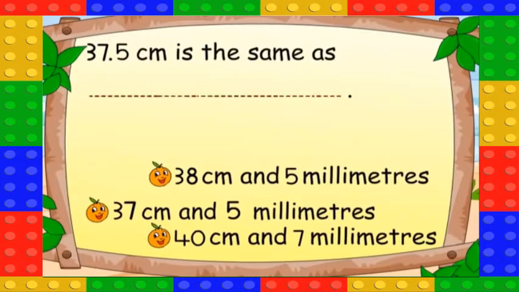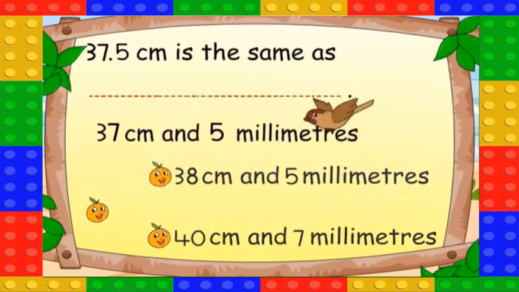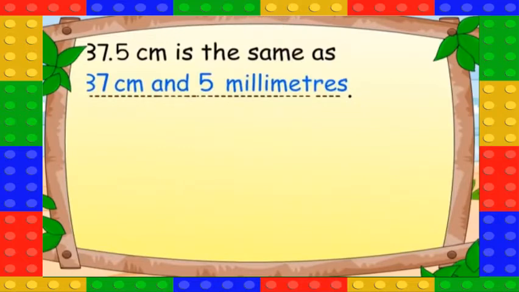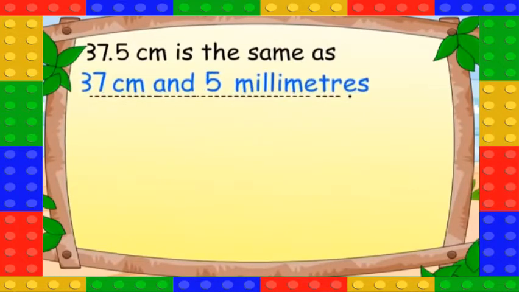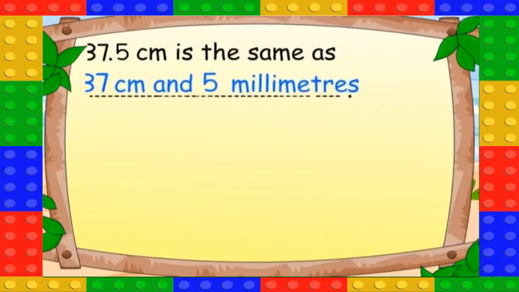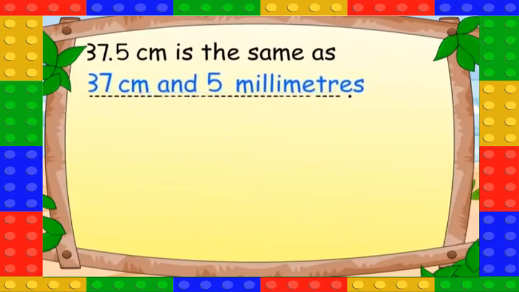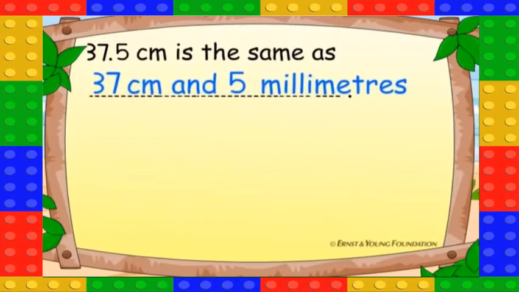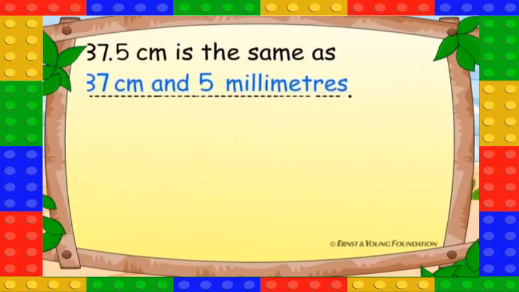37.5 centimeters is the same as 37 centimeters and 5 millimeters.